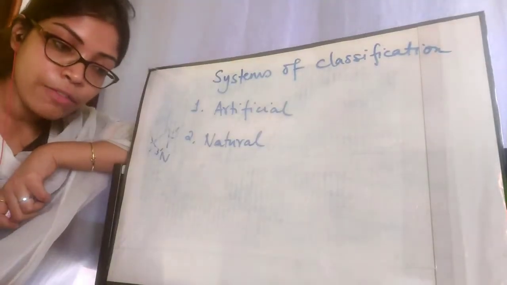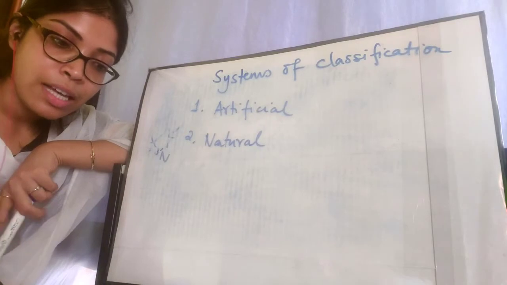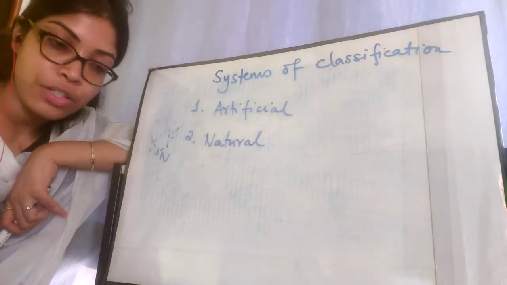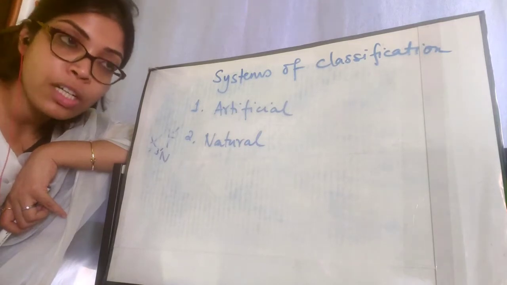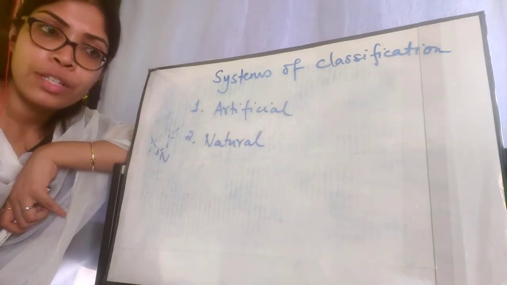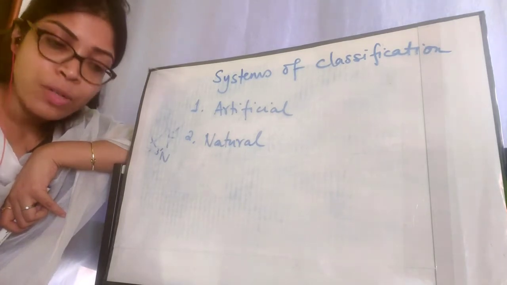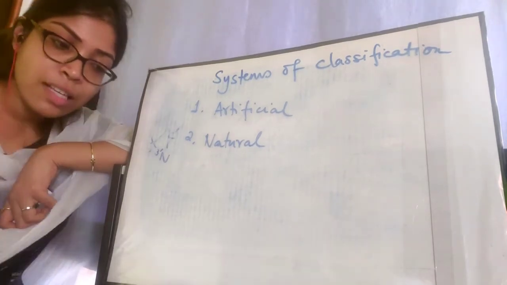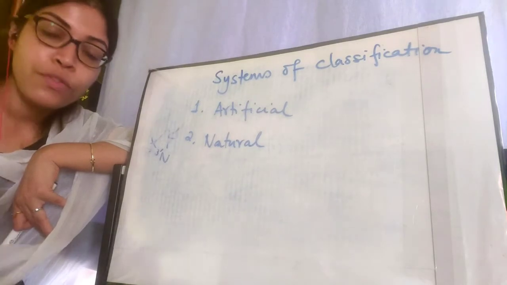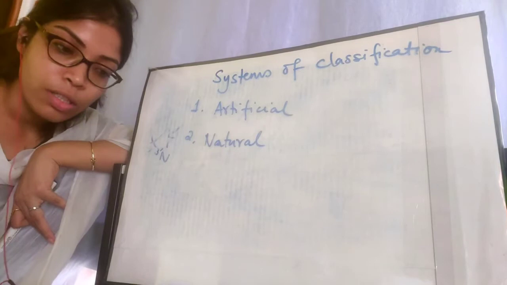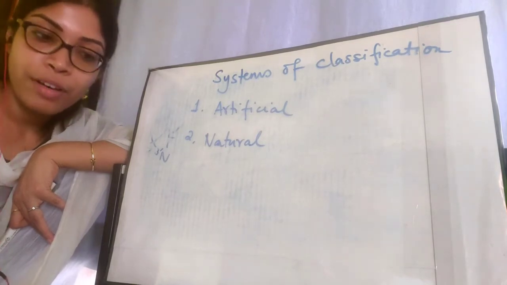In the early days of classification, animals and plants were classified based on a few superficial characters. What is the meaning of superficial? The visible characteristics, those characteristics that were visible from outside, such as size, lifespan, and presence or absence of certain body parts. The Greek philosopher Aristotle was the first to classify animals.